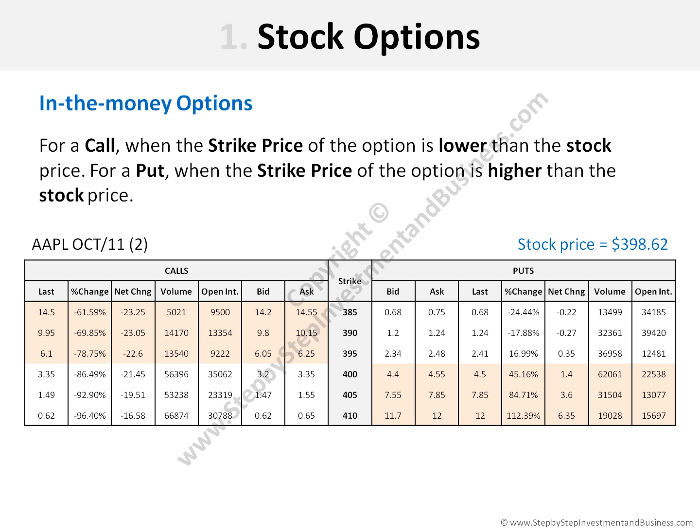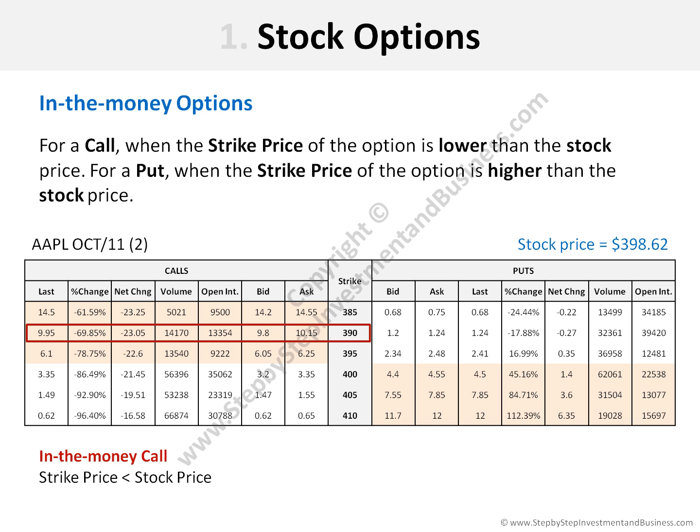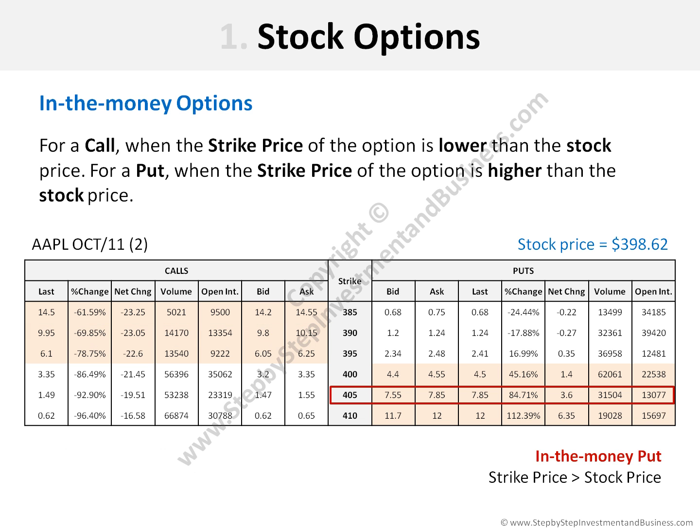Above the table on the right, the current stock price is indicated in blue, in this case, $398.62. The selected call option is an in-the-money call because its strike price, which is $390, is lower than the stock price. On the other hand, the put option selected right now is an in-the-money put because its strike price, which is $405, is higher than the stock price.